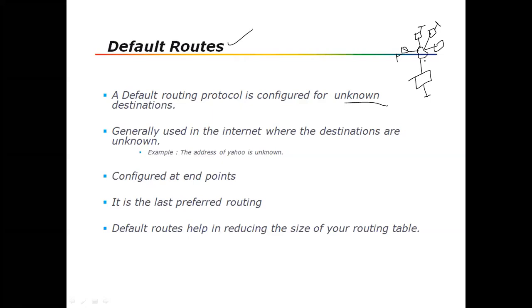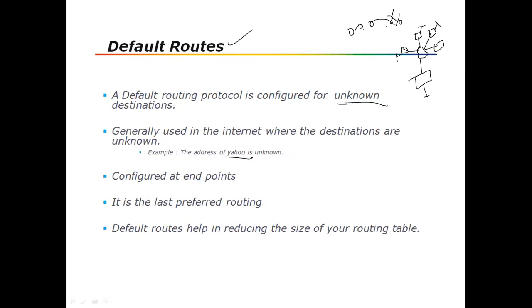When you don't know the destination, use the default route. If the destination is unknown, use the default route, and the best example is the internet. So on the internet we use a default route. The default route is 0.0.0.0 slash 0. Sorry, not slash 24, slash 0. It means anyone can go and anyone can come. That's why the default route is used, generally for the internet where the destinations are unknown.